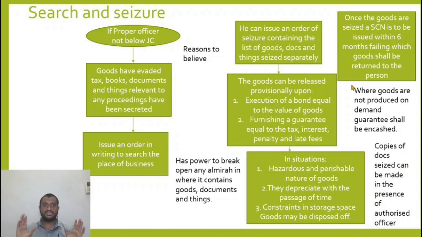Let us make sense of this seizure. What is seizure? I can seize those documents. In the process of search, I will make a list. I find all these documents, I find all these books of accounts. So I make a list of what all I am seizing: nature of goods, quantity, description, unit wise value, perceived value.